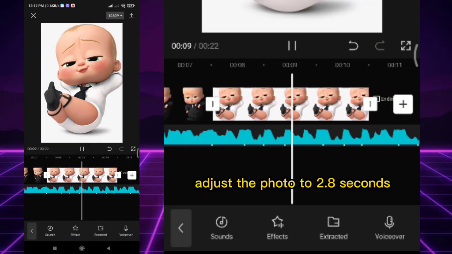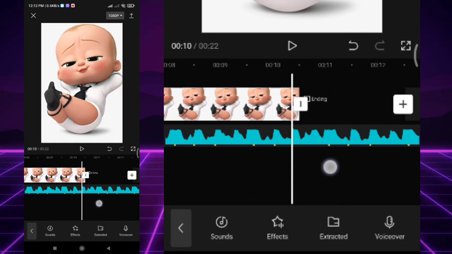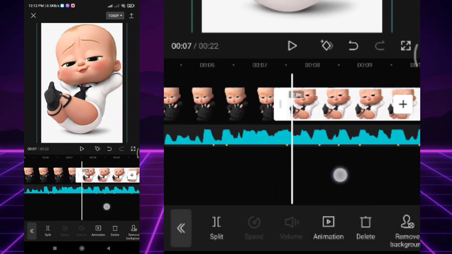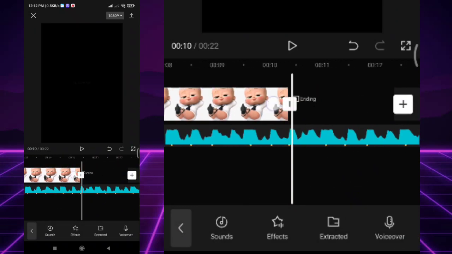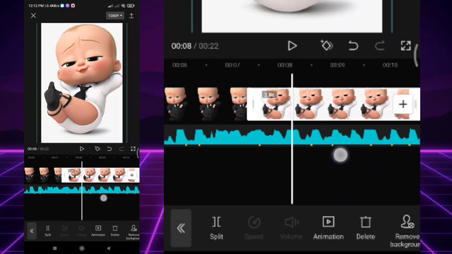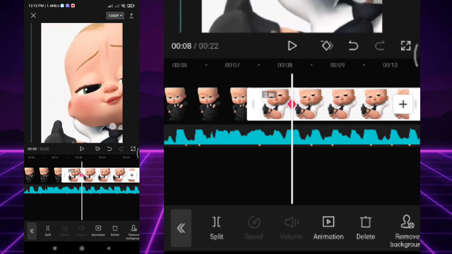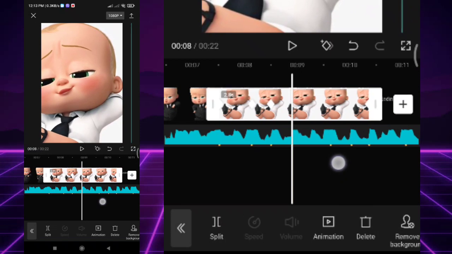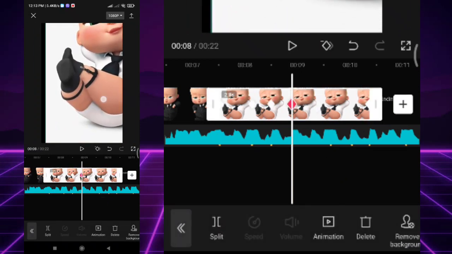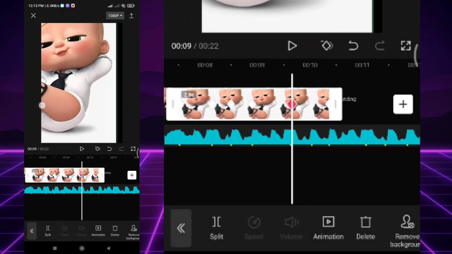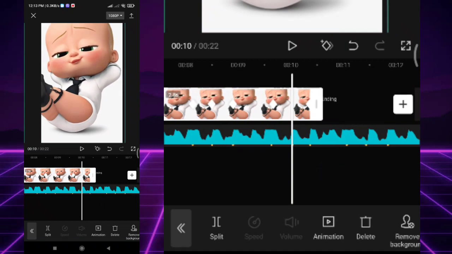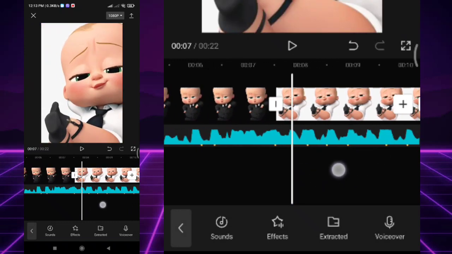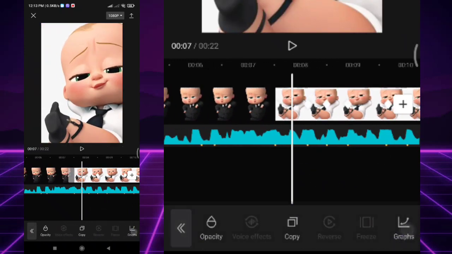Adjust the photo to 2.8 seconds. Then add keyframe for each match cut and drag. Then after, add graph and select ease out one.